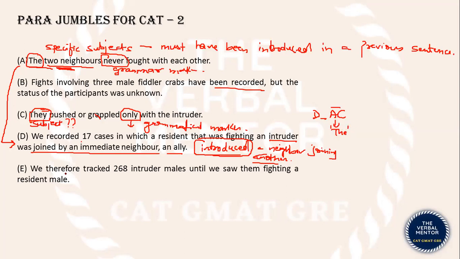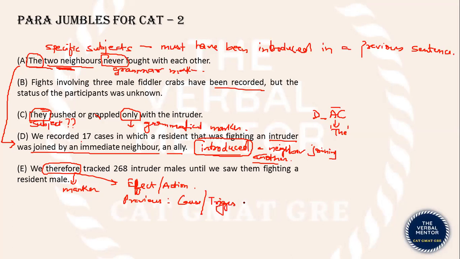What next? "We therefore tracked" is a very important marker here. "Therefore" talks about the effect or the action taken. So the previous sentence should talk about the cause, the trigger, the reason behind this action. Only then will this make sense. We therefore track 268 intruder males.